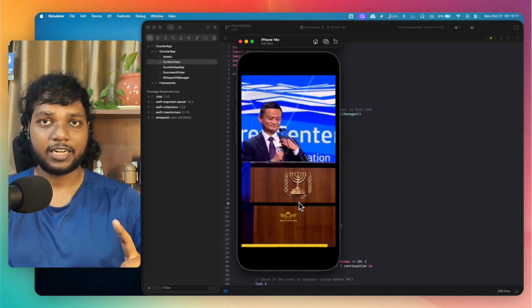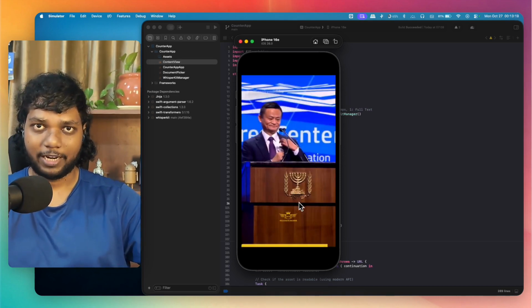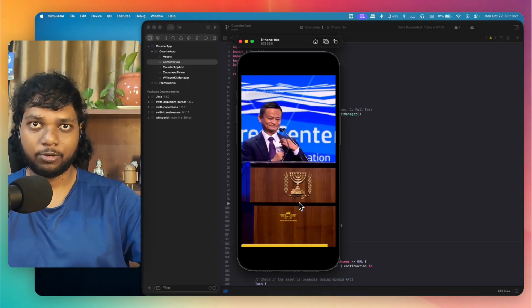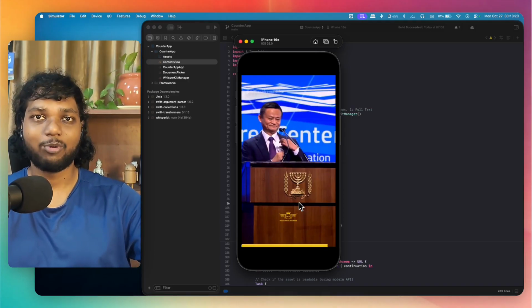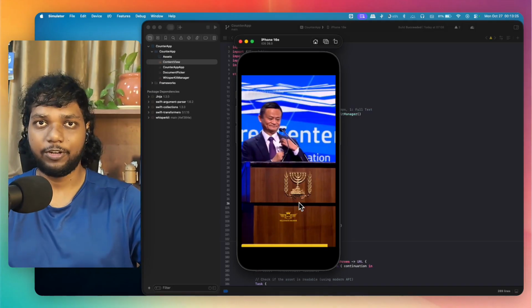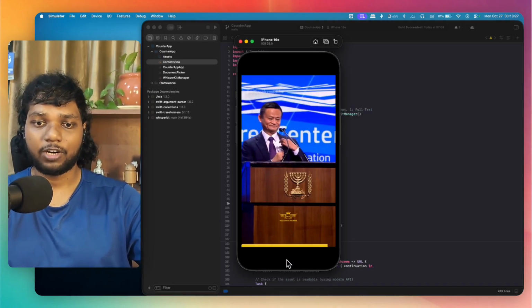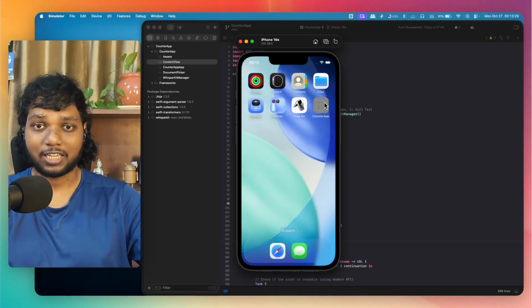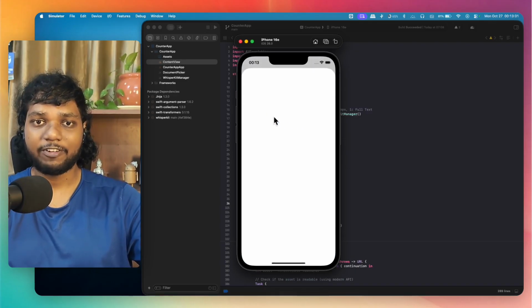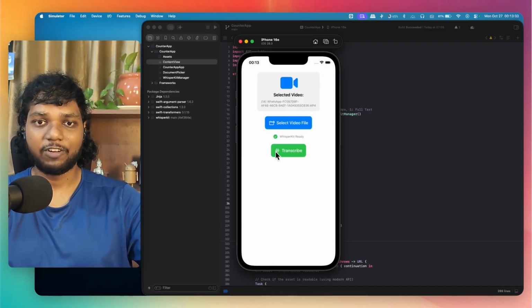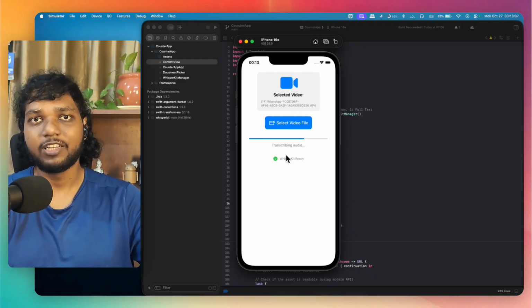So you can see that in that particular video, there were subtitles already. Since this video will be muted, it is very important for you to understand what the video's content was. So you have already seen the content and now let's transcribe this video. I will select the video file which I need, and I will just press transcribe and it will transcribe the audio for me.